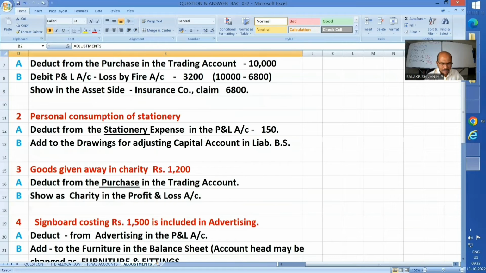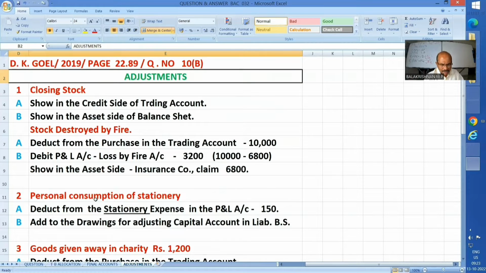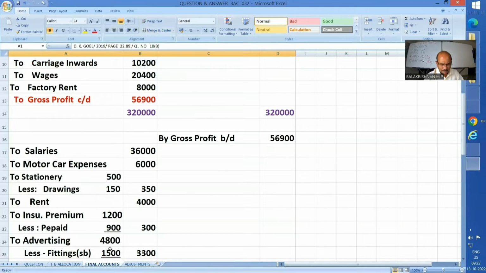Well, you will find that personal consumption of stationery, deduct from stationery expenses in the P&L account 150, add to the drawings for adjusting capital accounts in liability side of balance sheet. So I am deducting that 150 as far as this profit and loss account is concerned.